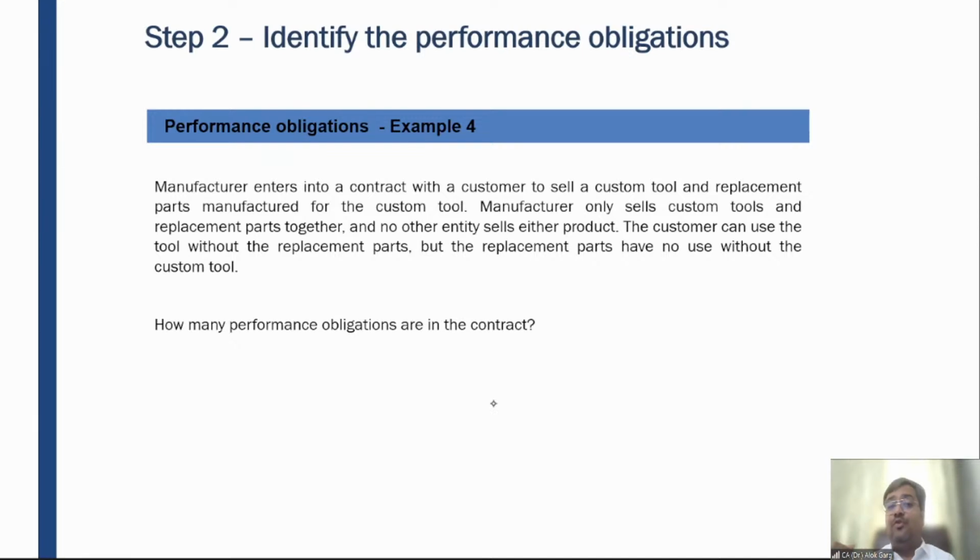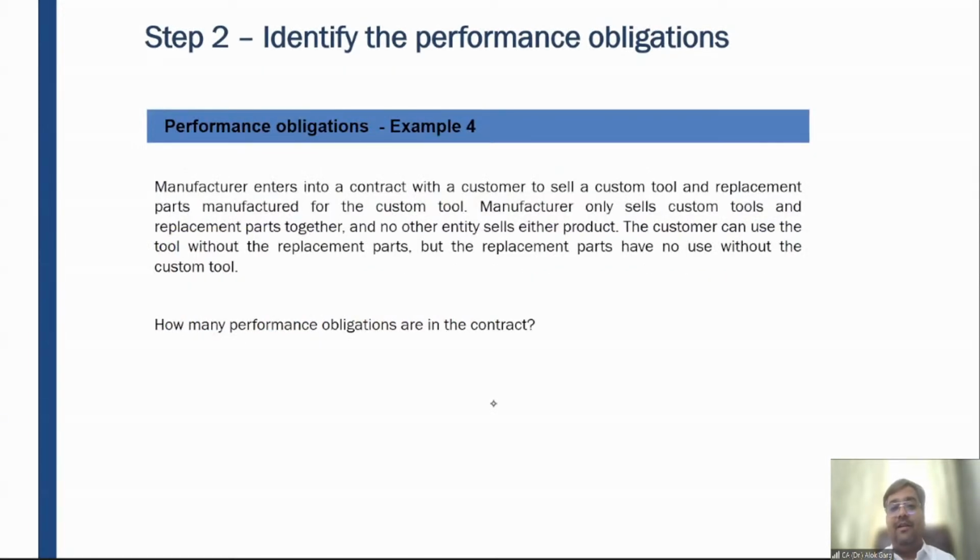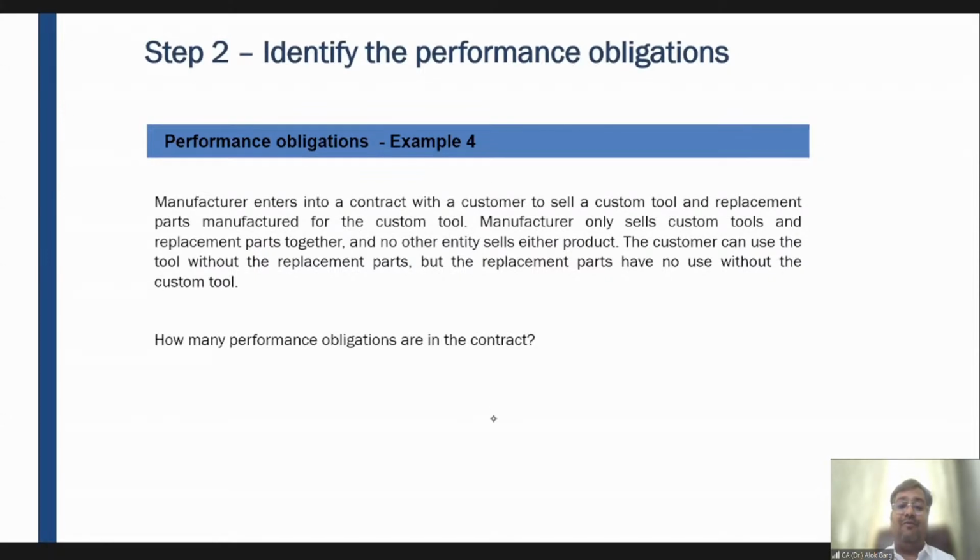The customer can use the customized tool without the replacement part, but the replacement part has no use without the customized tool. So if the customized tool would not have been there, the replacement part would not have been of any use. So how many performance obligations are there in the contract? Please tell me. Two performance obligations or one performance obligation?